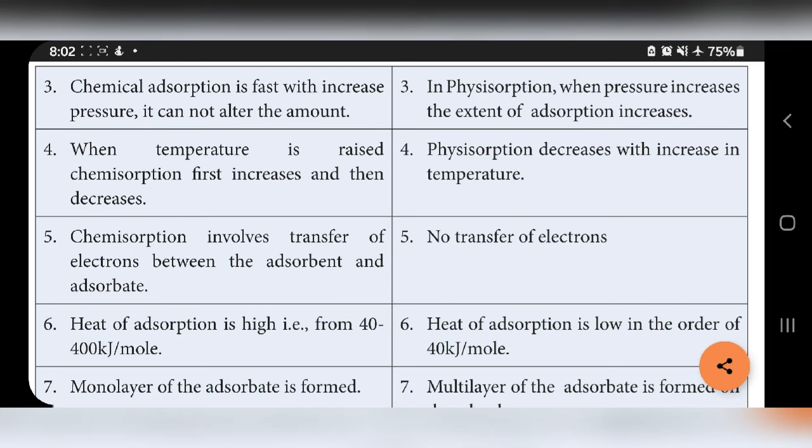But in physical adsorption, when pressure increases, the extent of adsorption increases, that is, the amount also increases. Here it cannot alter the amount but takes place fast, but here adsorption also increases. When the temperature is raised, in our previous point we were increasing pressure.